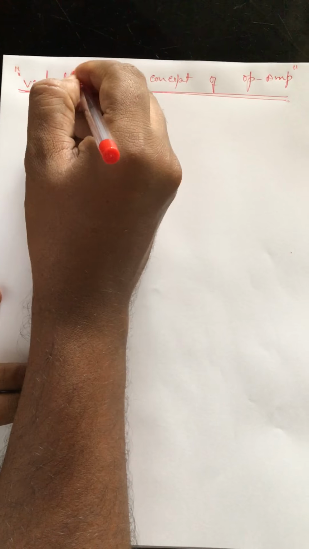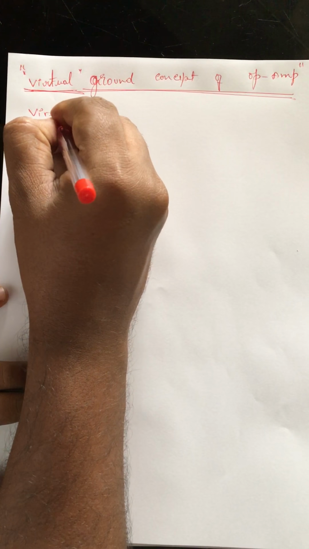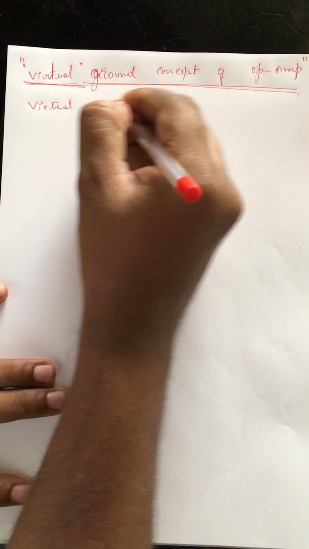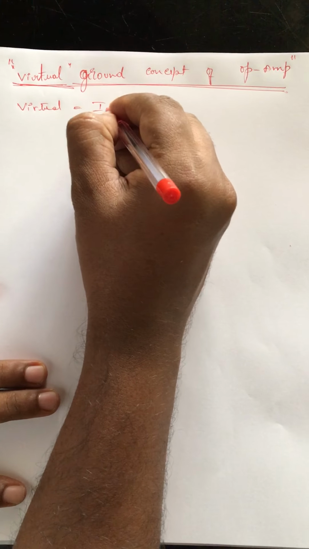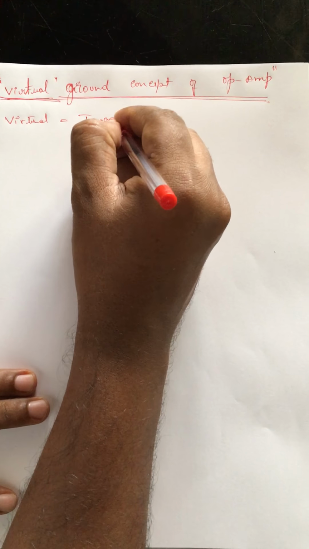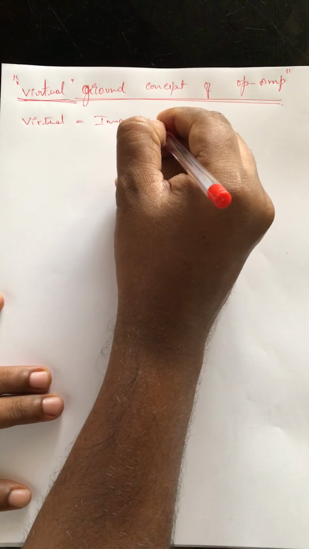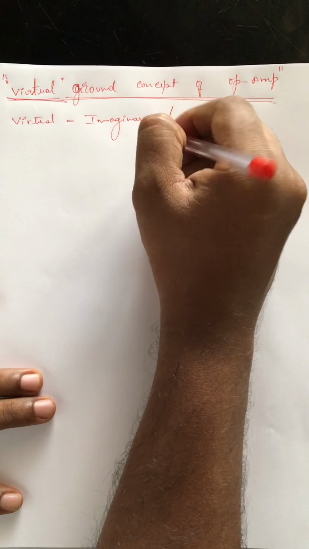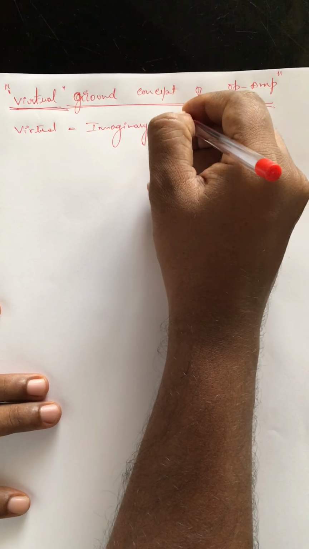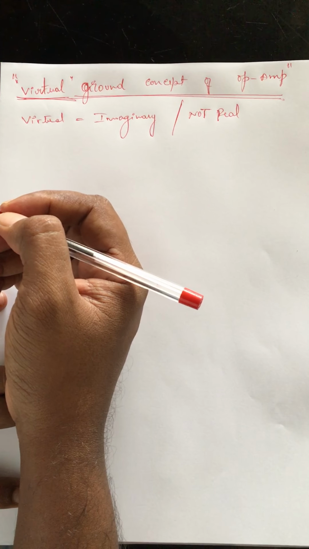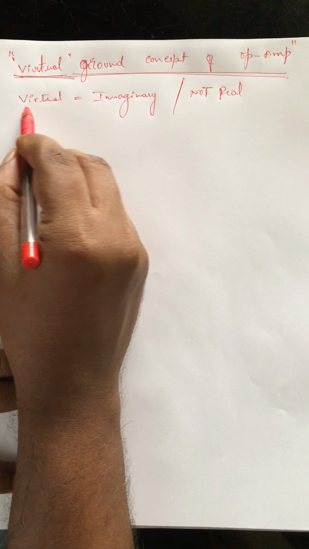Virtual ground concept. So what do we mean by virtual? The meaning of virtual is imaginary, or we can say that which is not real. For example, your dream is not real. That's a virtual world you're in, and something which is not real, we can call virtual.